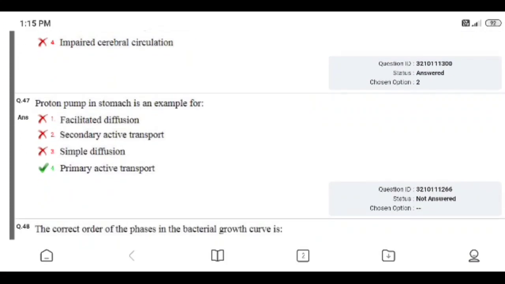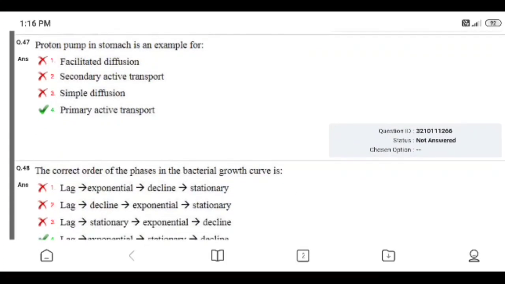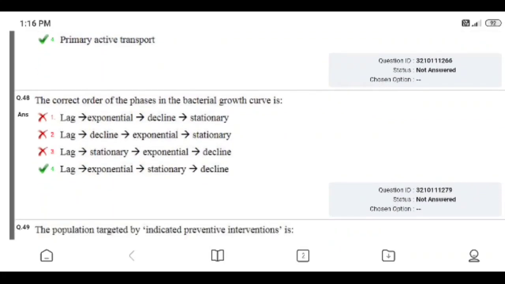Question number 47. Proton pump in stomach is an example of: facilitated diffusion, secondary active transport, simple diffusion, or primary active transport. I did not attend that question. Right answer is primary active transport. Proton pump in stomach is an example of primary active transport.